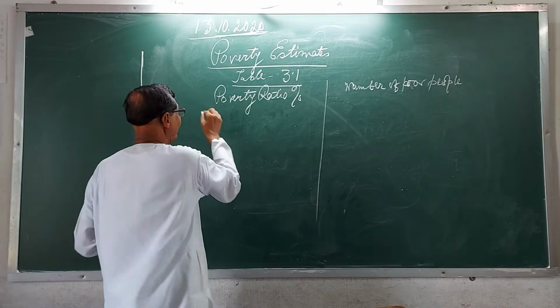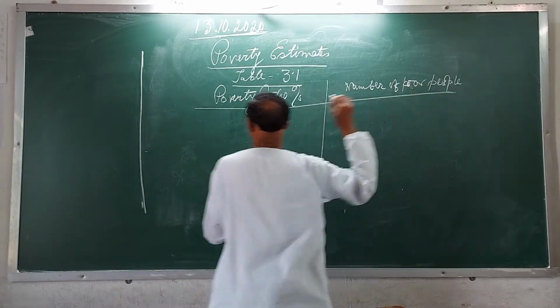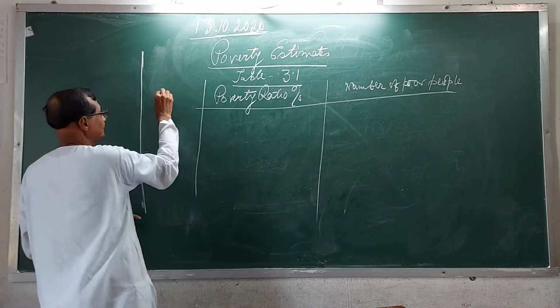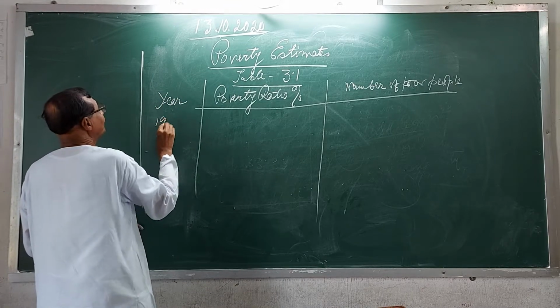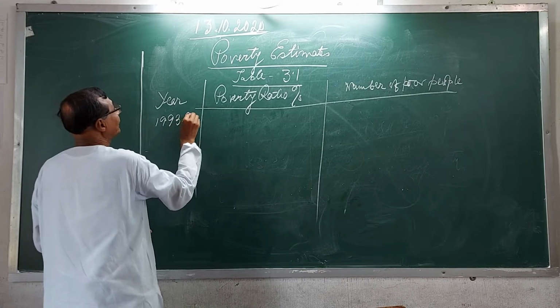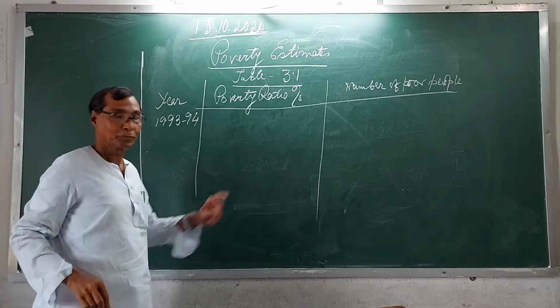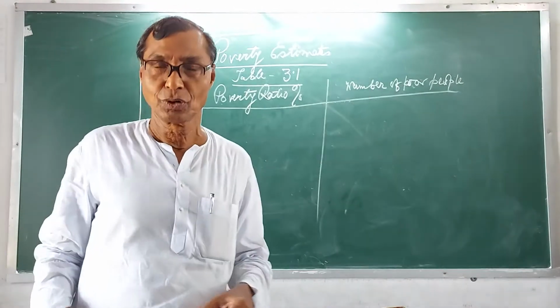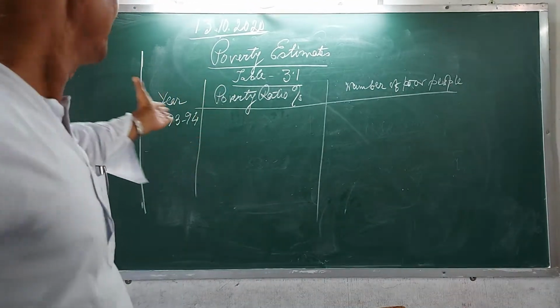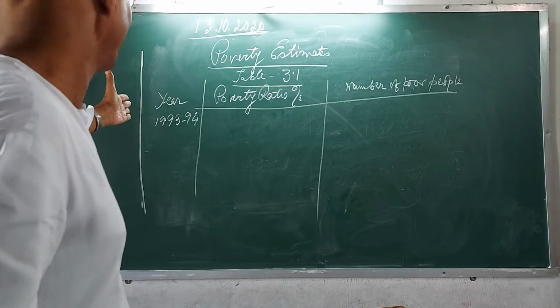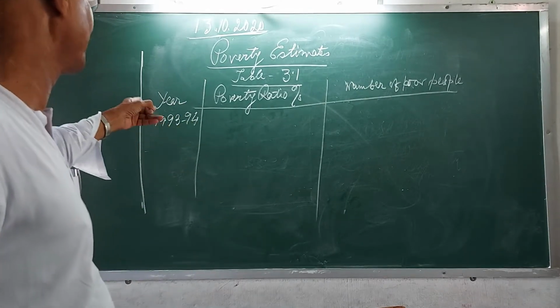Poverty ratio and number of poor people. Here, 1993-94, that is near about 50 years after independence.